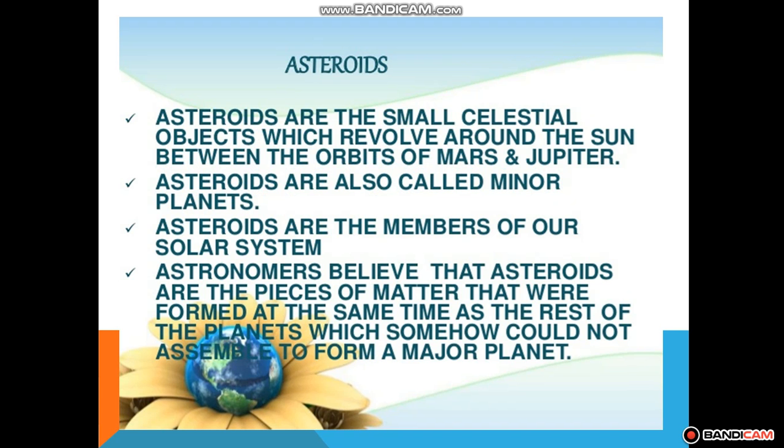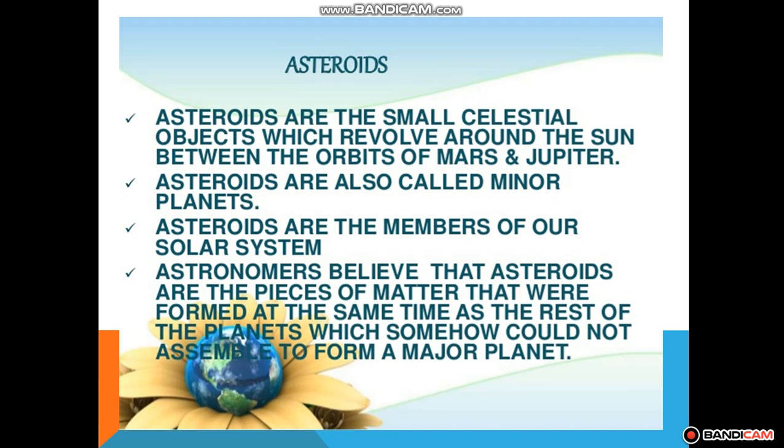जो astronomers थे believe that asteroids are the pieces of matter that were formed at the same time as the rest of the planets, which somehow could not assemble to form a major planet. वो कहता है जब सारे planets बने हैं तभी उस time पे ये assemble हुए थे, but due to some reasons ये major planet नहीं बन पाए. ठीक है.